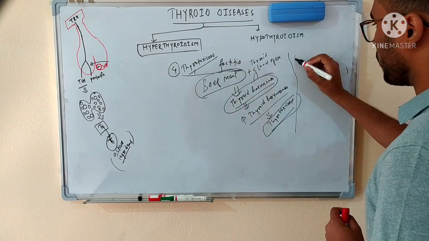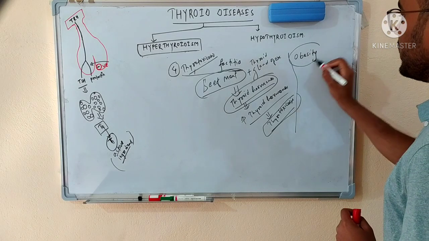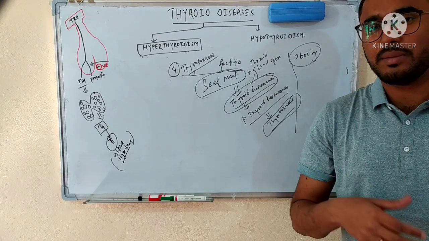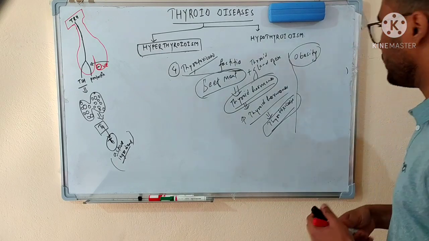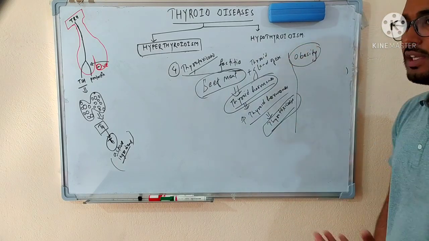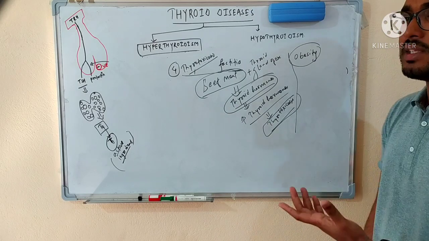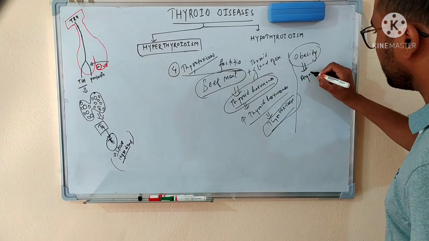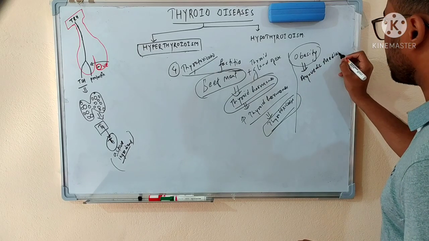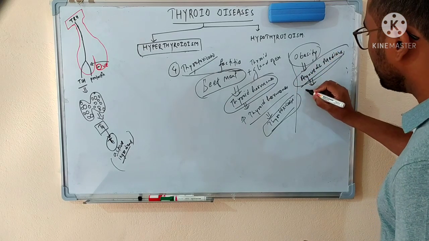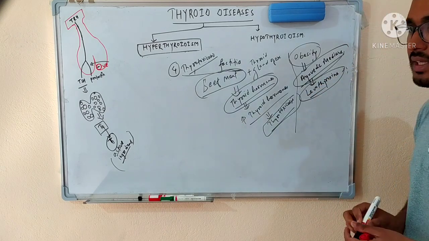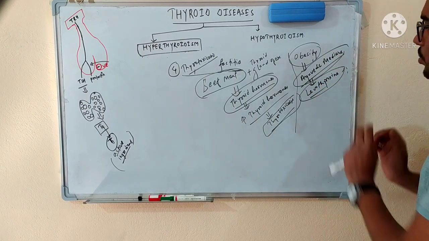I will give a second example. Let's suppose in India and Nepal, if any person is obese, they will ultimately trust an Ayurvedic medicine. The Ayurvedic medicine seller will tell you that I will decrease your obesity, 2 kgs in 1 month or 3 kgs in 1 month. But actually, the Ayurvedic medicine will have levothyroxine in it. So if you are consuming the Ayurvedic medicine for decreasing your obesity, you are simply consuming levothyroxine.